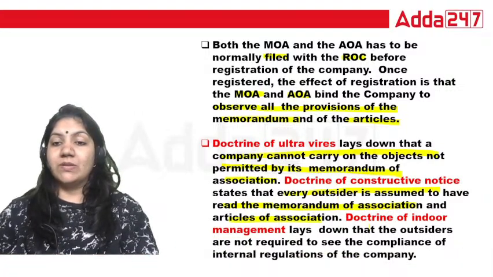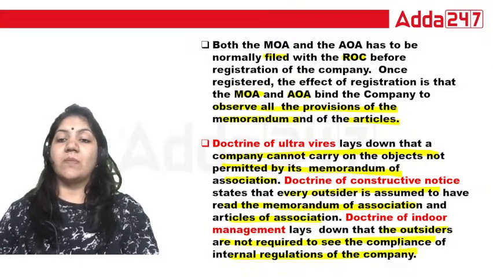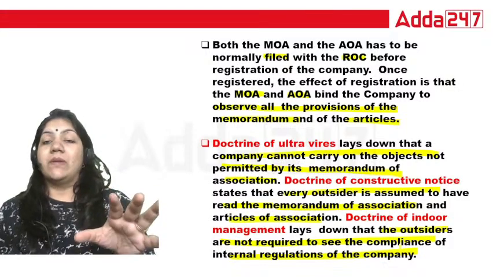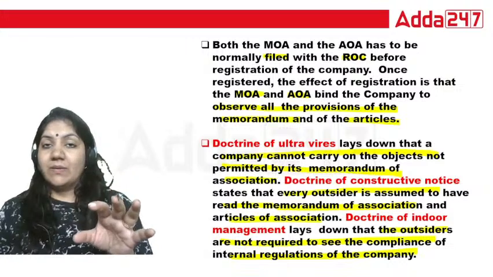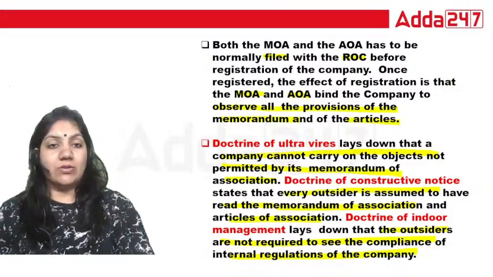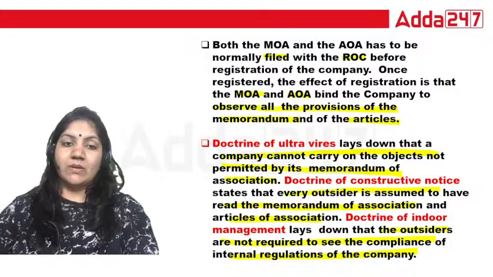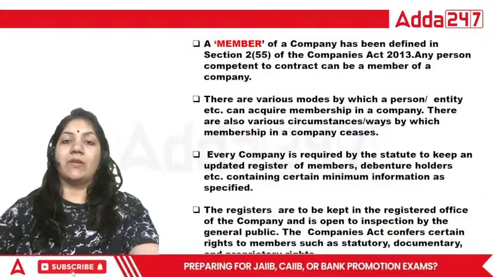Indoor management lays down that outsiders are not required to check compliance with the internal regulations of the company. It means if a company has made any change in the internal rules and regulations, the company has to inform the outsiders. If they do not inform, outsiders are not liable. Okay, outsiders are not liable. So these are the important doctrines that we have read.